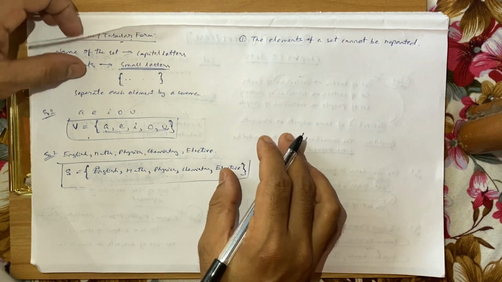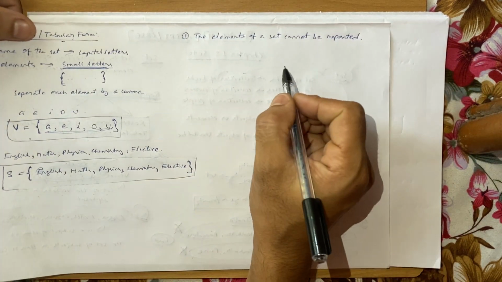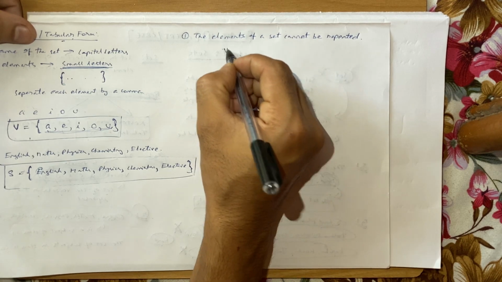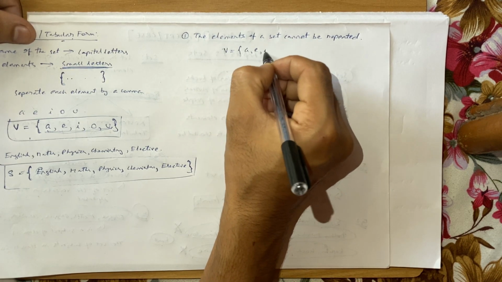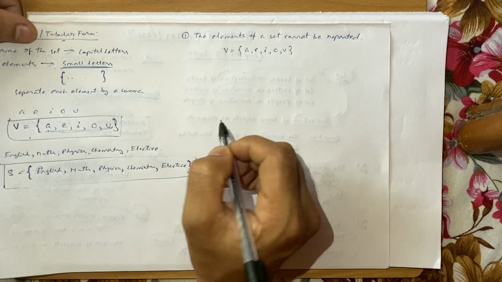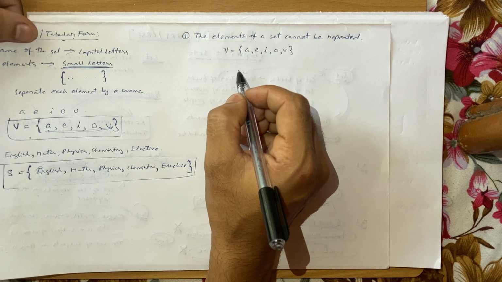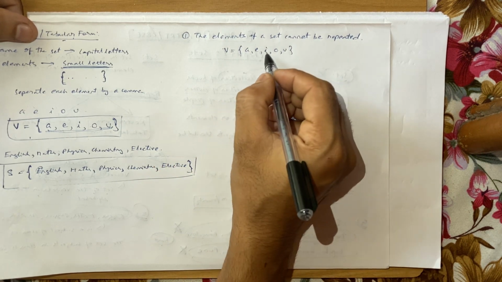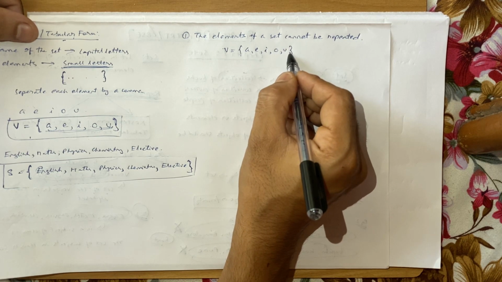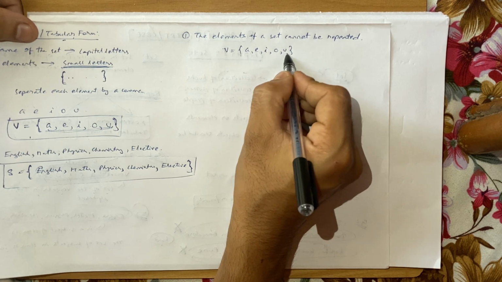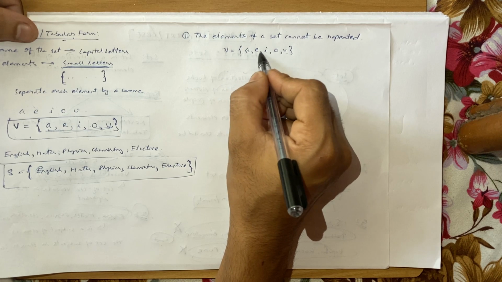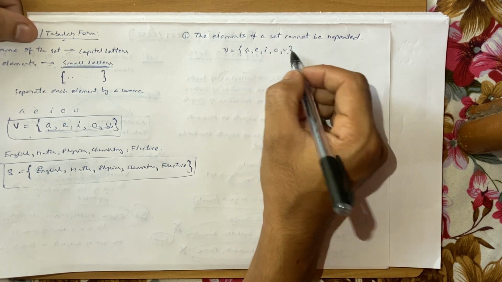So what does this mean? You know the set of vowels, right? V was A, E, I, O and U. In this example, is there any repetition? Is A repeated twice? No. E? No. So this is good to go.